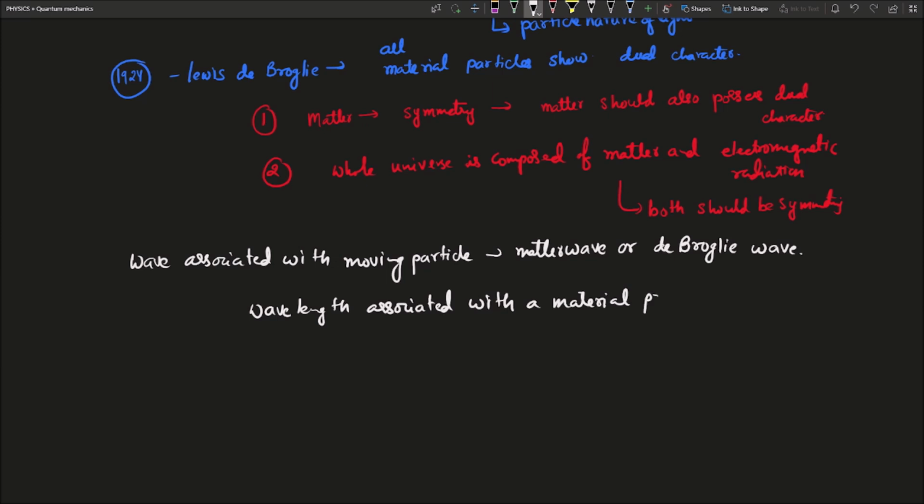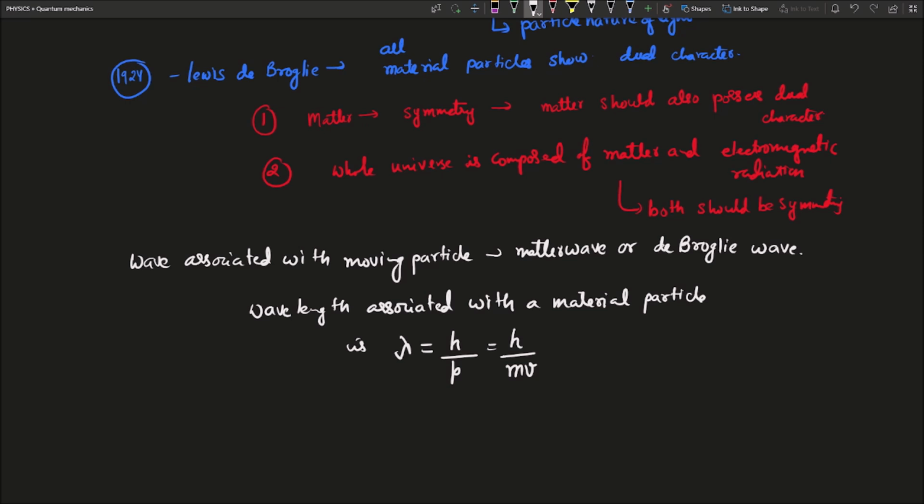The wavelength of a material particle is given by lambda equal to h by p, where h is the Planck's constant and p is the momentum of the particle. As we know, the momentum is equal to m into v, where v is the velocity of the material particle and m is the mass of the particle.